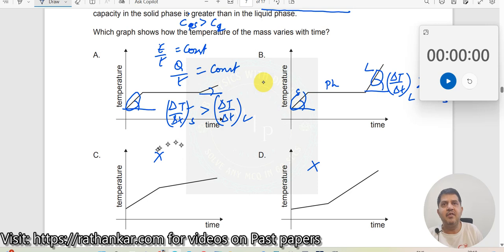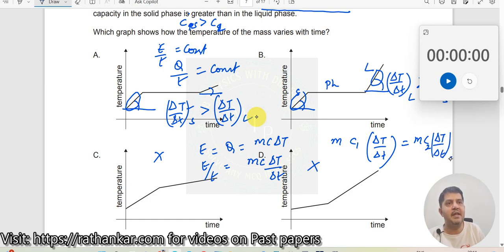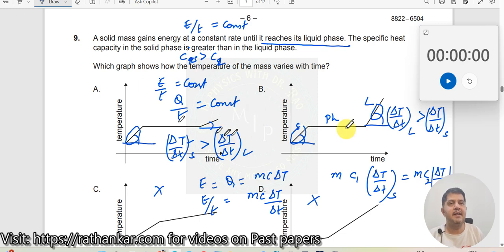So now we know that E is equal to Q, which is equal to MC delta T. So E by T is equal to MC delta T divided by delta T. That's what we have. Now what does it say? It says that energy in both the cases is one and the same. It's a constant. Okay. So therefore, mass is same, MC1 into delta T by delta T in case of a solid should be equal to MC2 into delta T by delta T in case of a liquid.